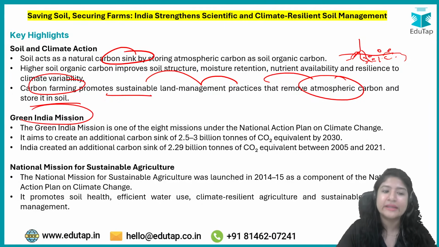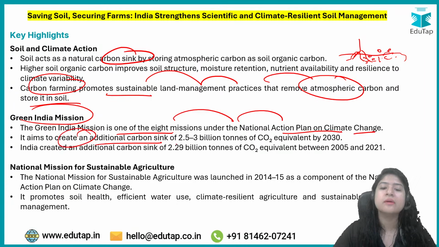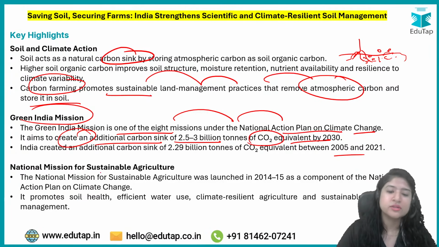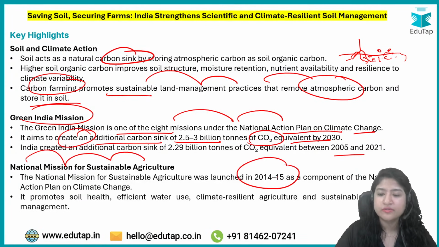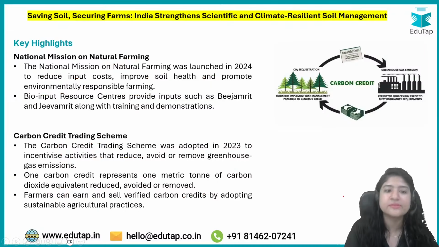For example, Green India Mission is one of the eight missions under the National Action Plan on Climate Change, okay. The aim is to create an additional carbon sink of 2.5 to 3 billion tons of carbon dioxide equivalent by 2030. That is a major aim. The National Mission for Sustainable Agriculture was launched in 2014-15 as a component of the National Action Plan on Climate Change. For what reason? To promote soil health, efficient water use, climate resilient agriculture, and sustainable resource management.